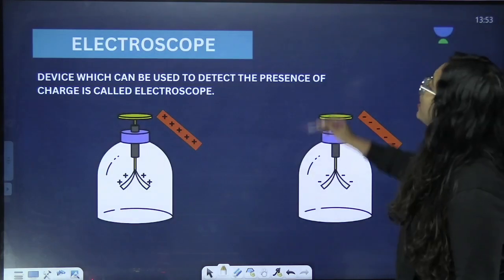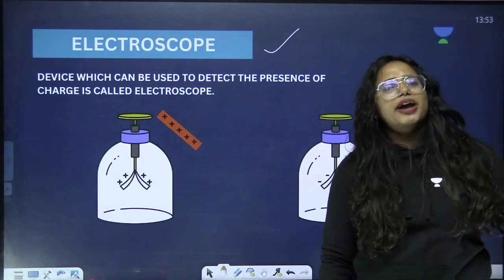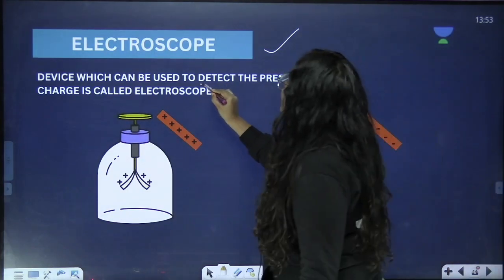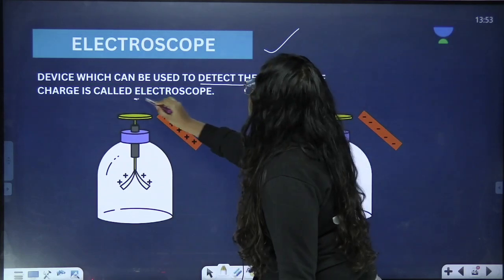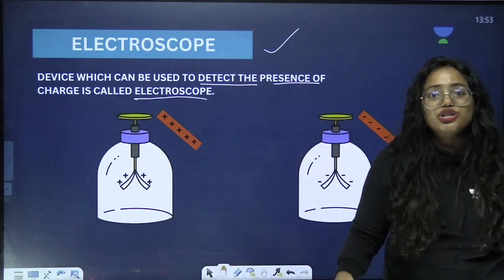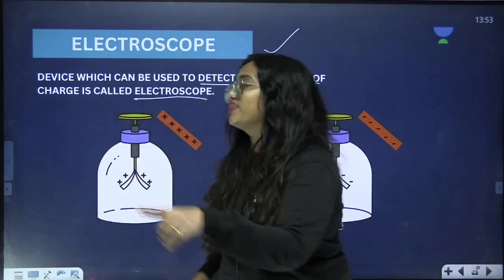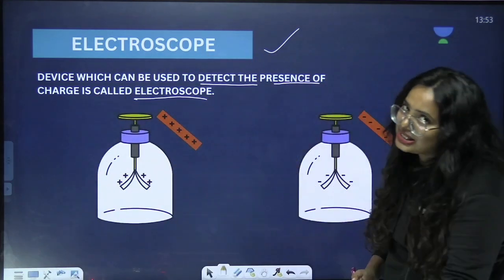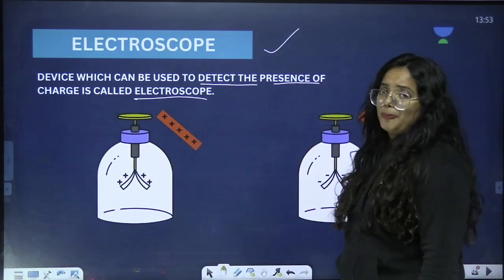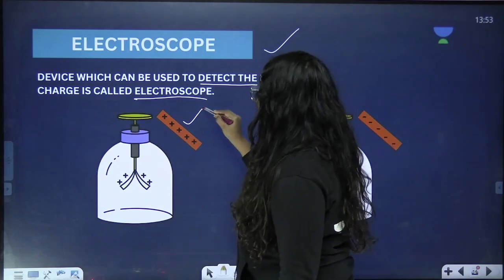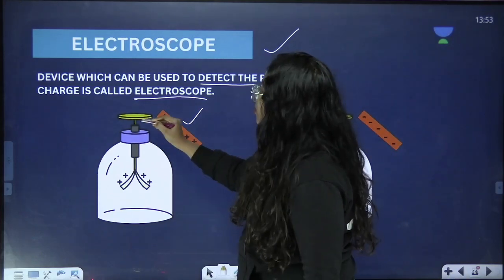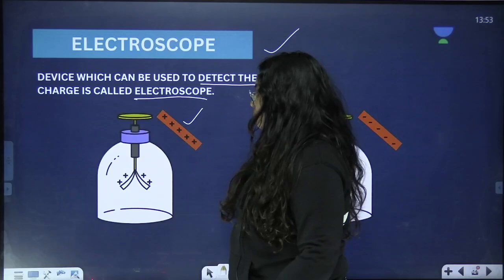Now we are moving towards the electroscope. What is meant by an electroscope? It is a device which can be used to detect the presence of charge. If you want to detect the presence of charge, you can make use of this particular device called an electroscope. So for example, I'm going to take a positively charged rod nearby this electroscope.